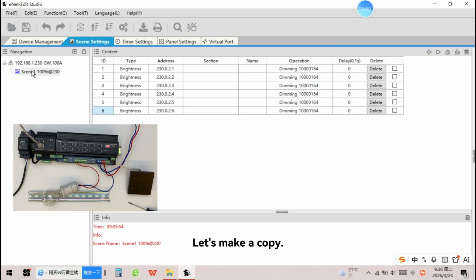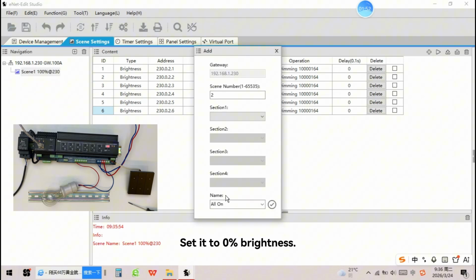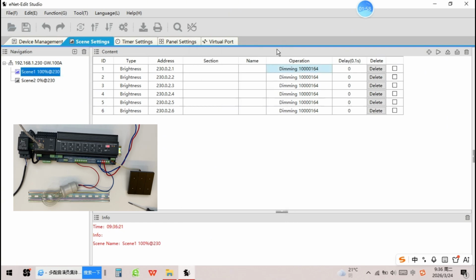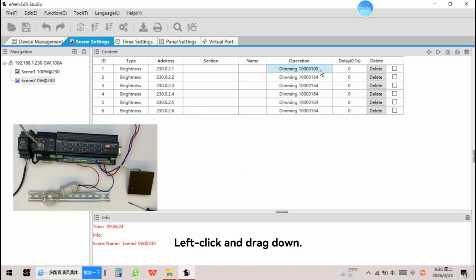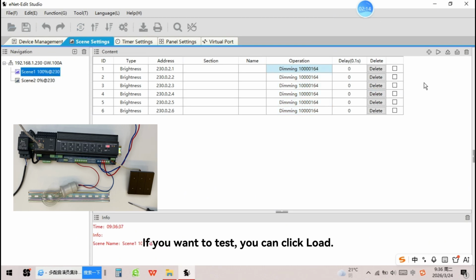Let's make a copy. Set it to 0 brightness. Change the operation to 0 brightness. Left-click and drag down. If you want to test, you can click Low.